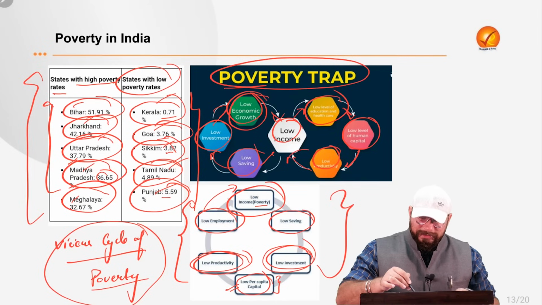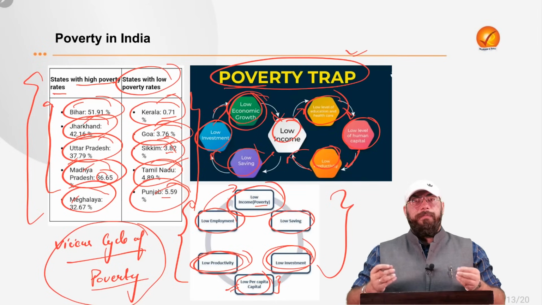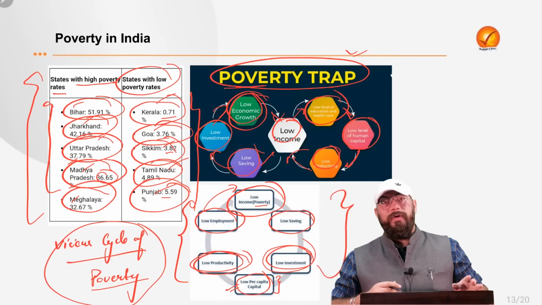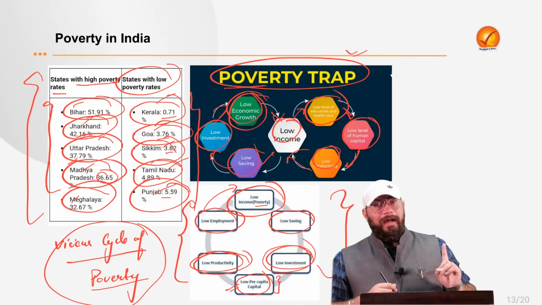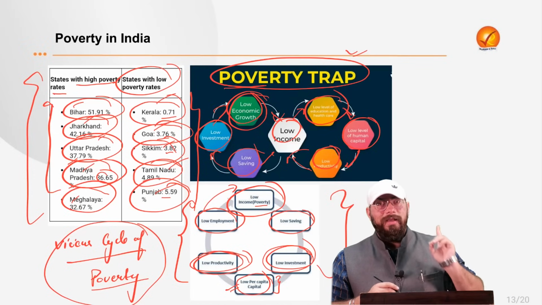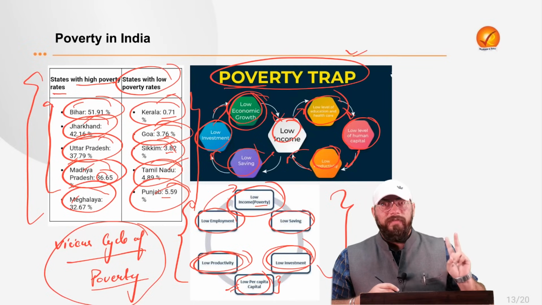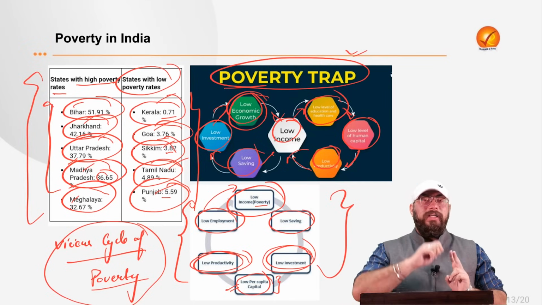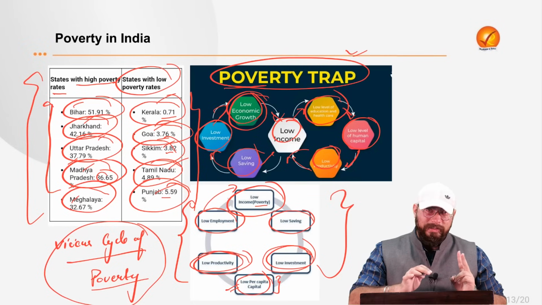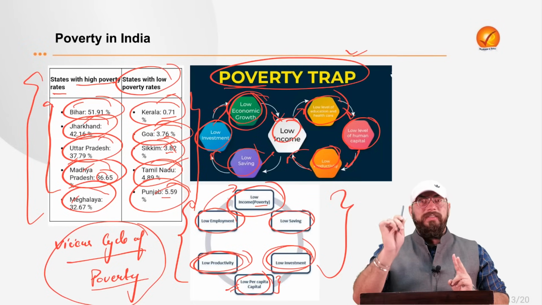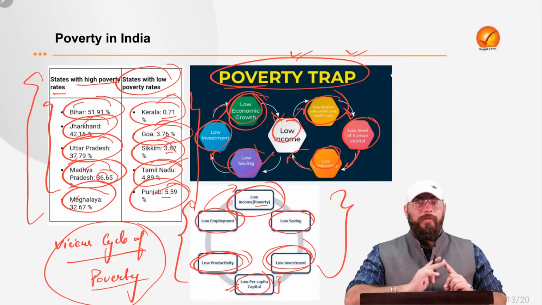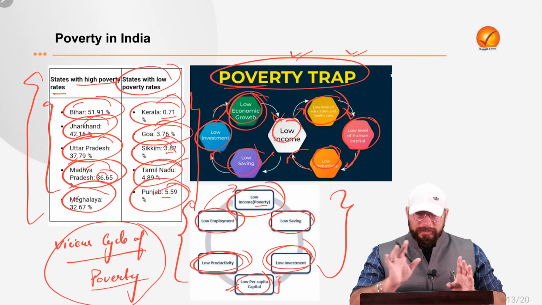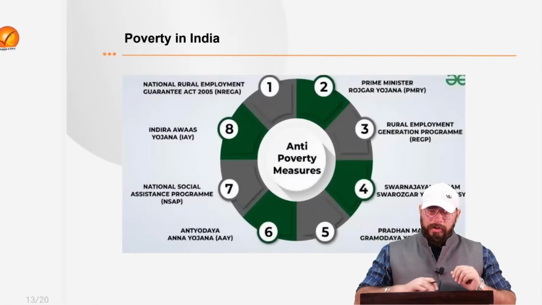So again, it is reflective of a trap in which a person gets caught, and it is very difficult to get out of this trap. The only way out for a middle class person is education and skill development, right? Skill development and education, any kind of skill, finance related skill, business related skill, but education and skill development is a way out of this poverty trap, but it is very difficult to get out of this poverty trap, right? This is what we need to understand in relation to poverty in our country.